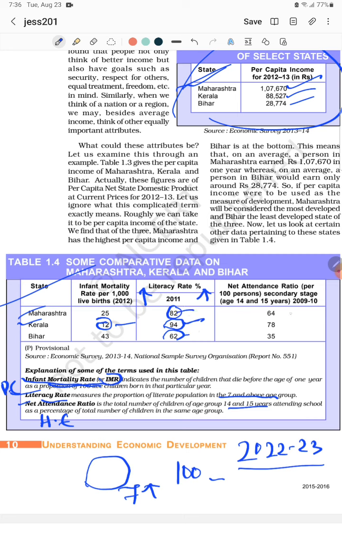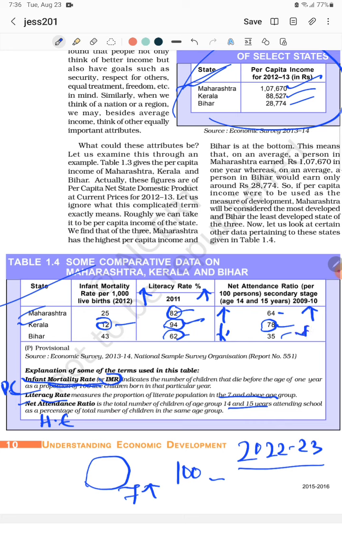Net attendance ratio means higher education, how many children are attending the school after 14 and 15 years of age. Here you will find that in Kerala the students are able to achieve their higher education goal the most, second Maharashtra, third Bihar. This is also the same ratio: if net attendance ratio is more, then the country is more developed. If less, then the country is less developed.